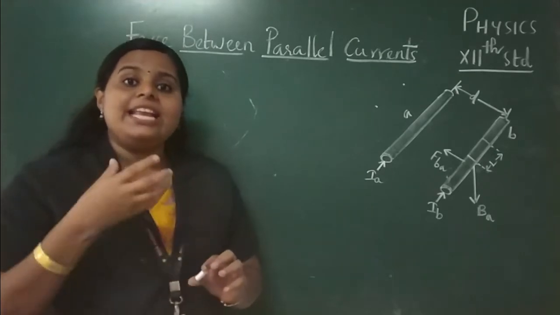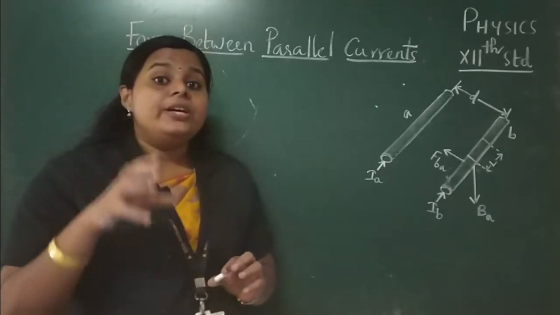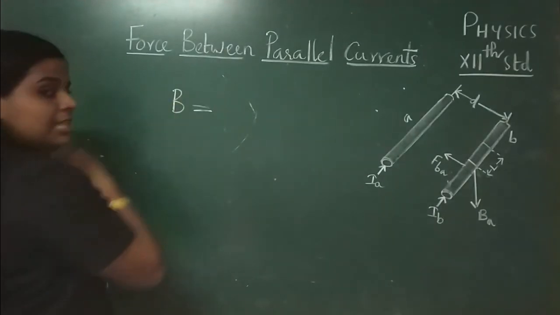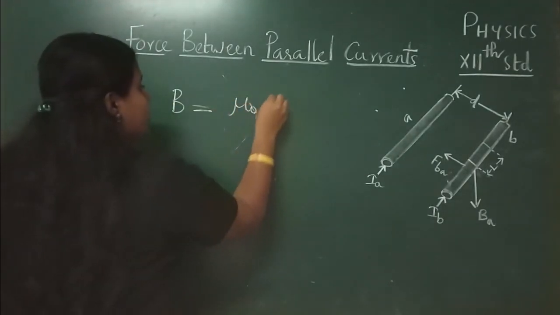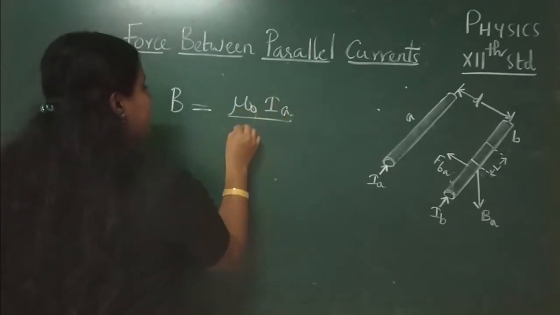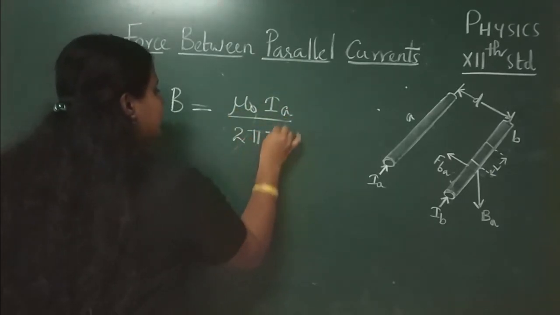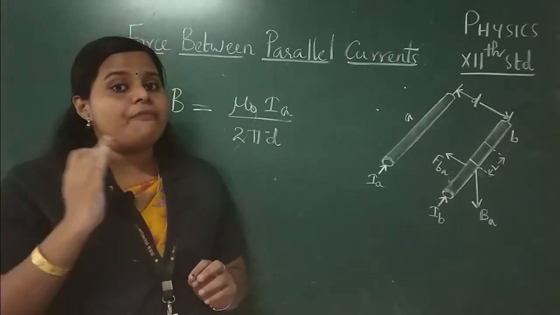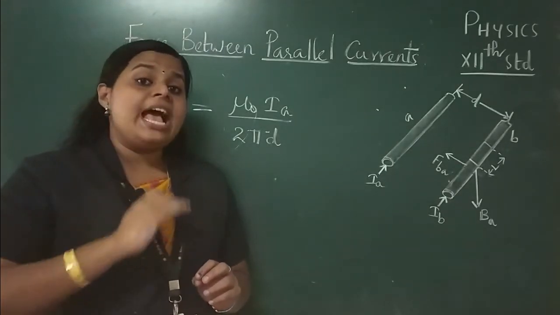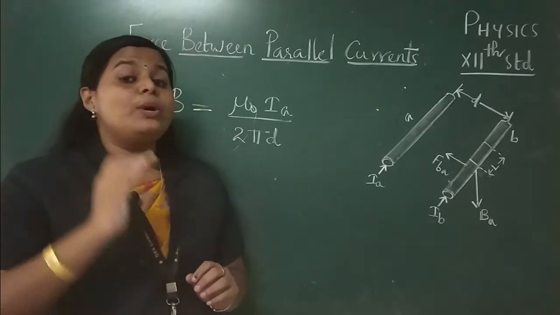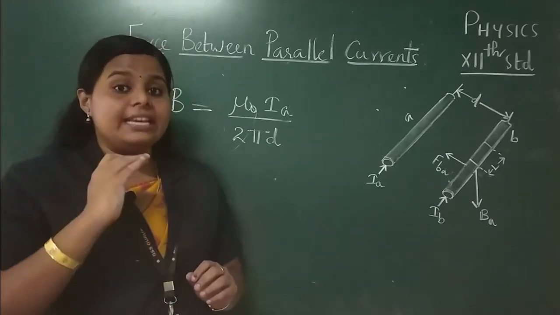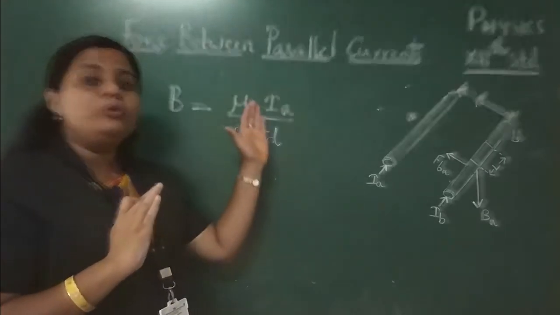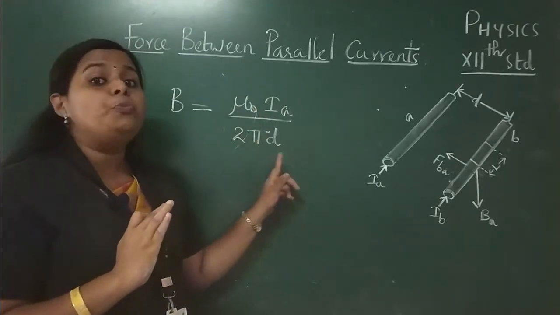And this magnetic field is given by Ampere's circuital law, and that is B is equal to mu 0 into IA divided by 2 pi D. In our previous class, we have learned the applications of Ampere's circuital law. There we have learned the magnetic field due to a straight current carrying conductor, and we obtained a result that is B is equal to mu 0 I divided by 2 pi R.